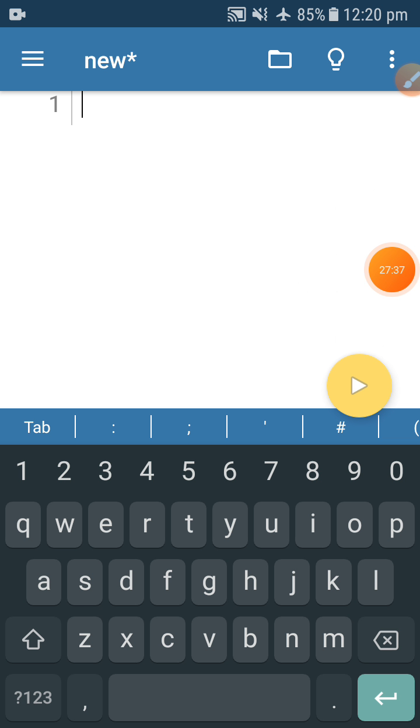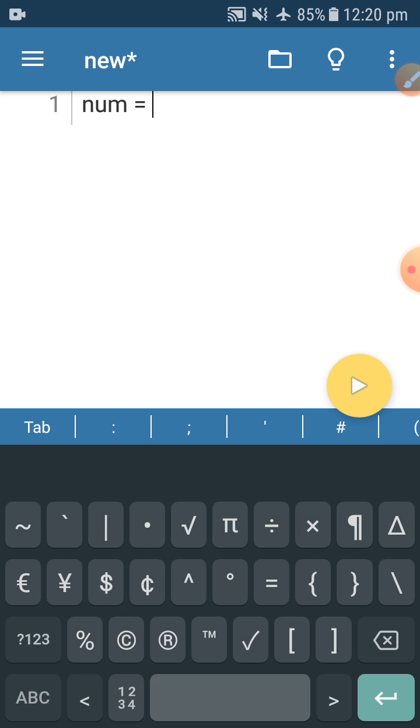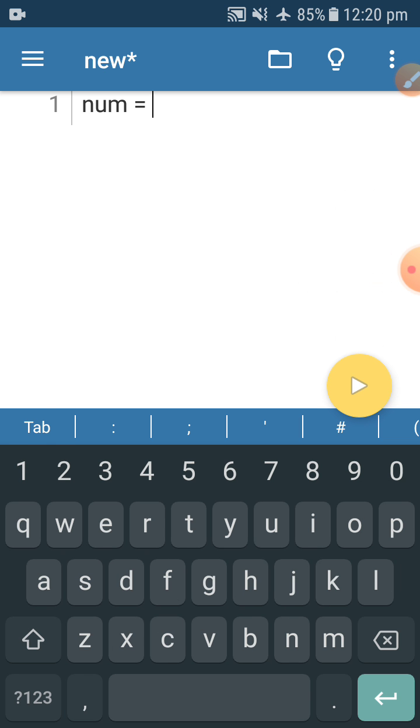Now let's see one example for if. I'm taking num as a variable, and I'm assigning one value to this num, that is 100. Okay, then I'm using this if statement. We need to give a condition now. See, the color is red here, it means if is a keyword.